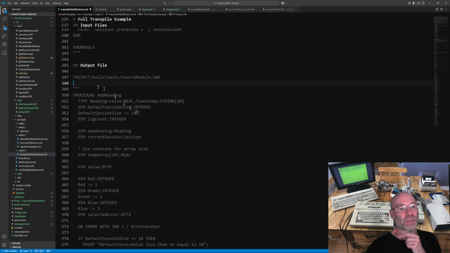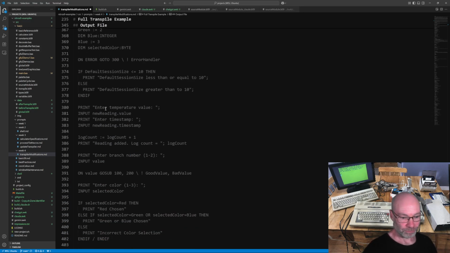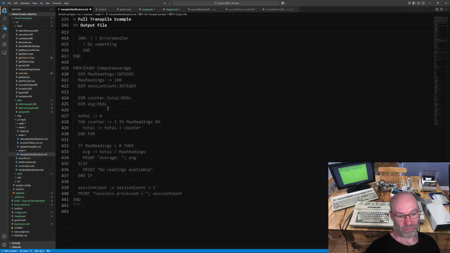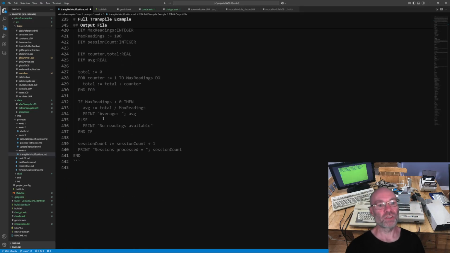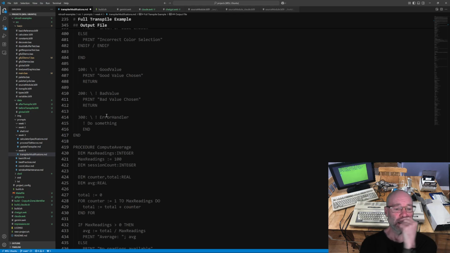And then the output file. So this is what it should look like. And it's basically just all those transpiling changes. Now, interestingly enough, when I did give this, and I'll show this when I get to the actual conversations, I had a couple of errors in my output where I actually still had the transpiled stuff, so it wasn't actually proper Basic09 code. And we'll cover that when we get to the results.